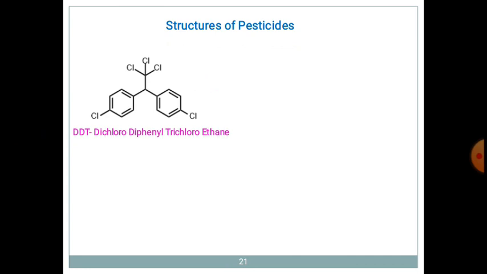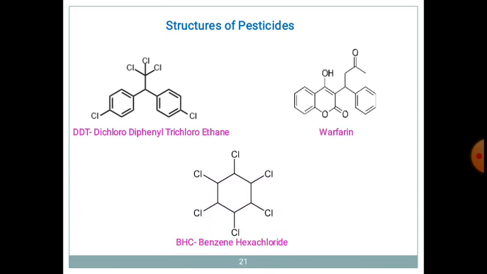and hence the complete name for DDT is dichlorodiphenyltrichloroethane. Next is the second pesticide, warfarin. This is the structure. The basic molecule has the coumarin ring. Then the third is BHC. What is BHC? It is benzene hexachloride. Though the molecule is called benzene, it is not actually benzene.